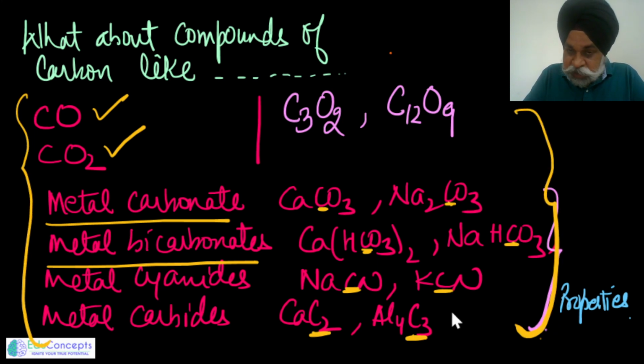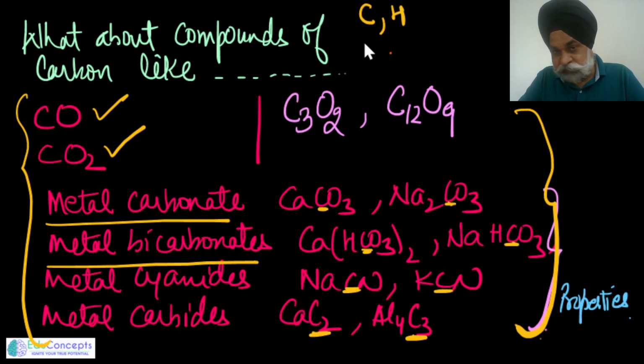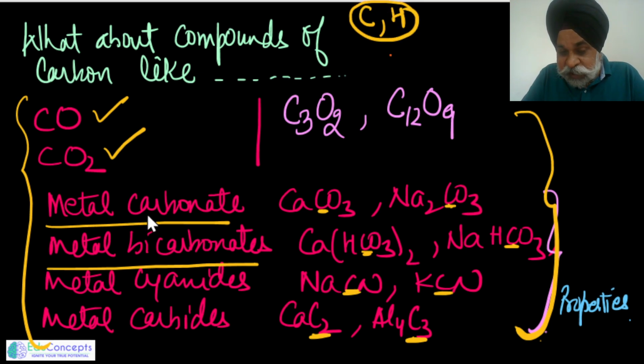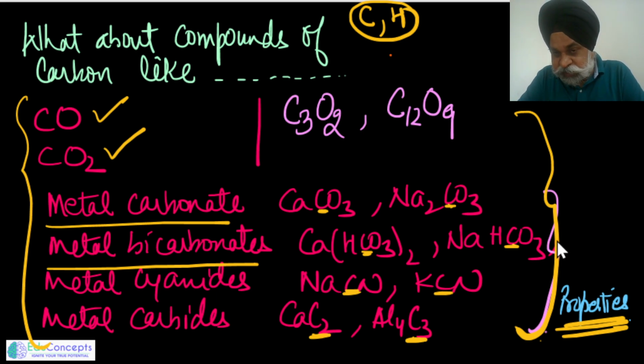Now, what is the viewpoint which you have to take into consideration? Majorly we will be saying organic compounds are the compounds which have a base of carbon and hydrogen along with some heteroatom. These are a must. But when I say carbon dioxide, carbon monoxide, other carbonates, bicarbonates, cyanides, and carbides, these are basically classified based on the definition of their properties. There are some important properties related to organic and inorganic, which in a way then define the subject.